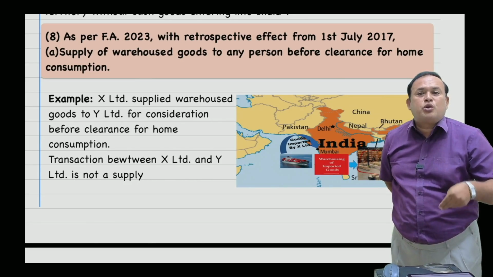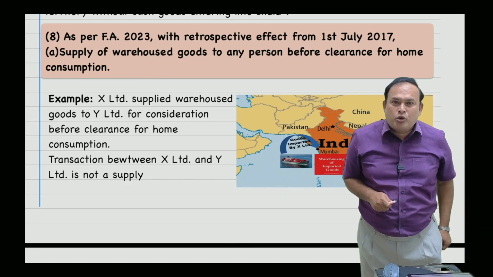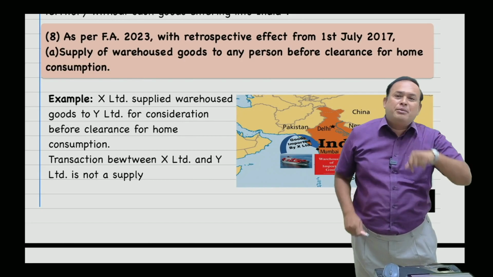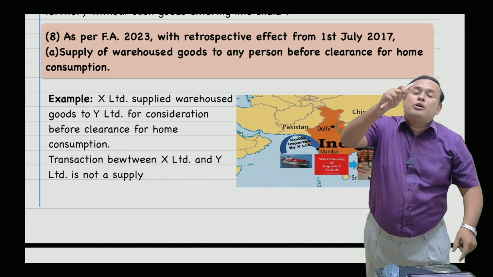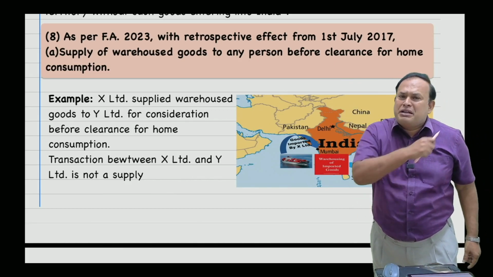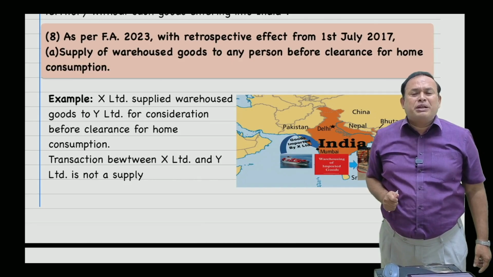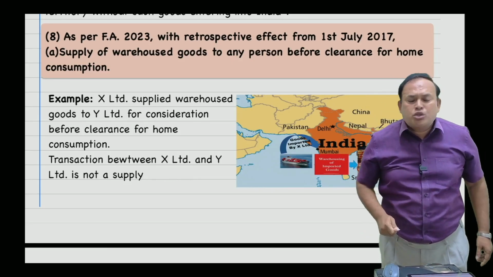Because X Limited sold the goods to Y Limited, IGST must be paid. Tomorrow, Y Limited going to sell the goods to Z Limited, Y Limited is liable to pay. Z Limited going to sell to A Limited, Z Limited is liable to pay. A Limited tomorrow going to sell the goods to B Limited, A Limited is liable to pay IGST for the number of transactions that took place where the goods were not cleared from the warehouse. So many times IGST you are levying, so we cannot pay.